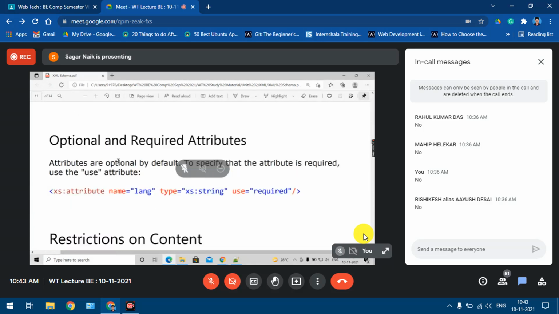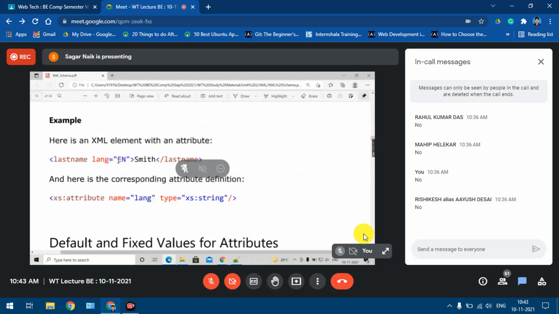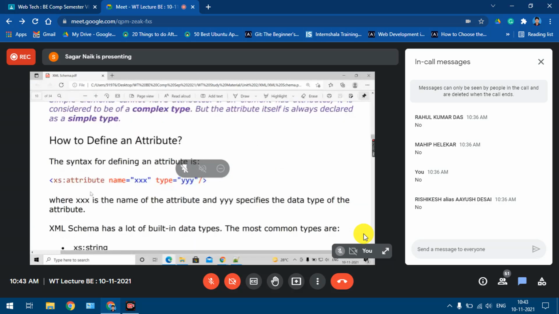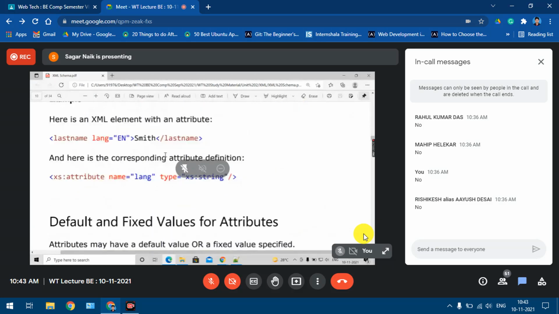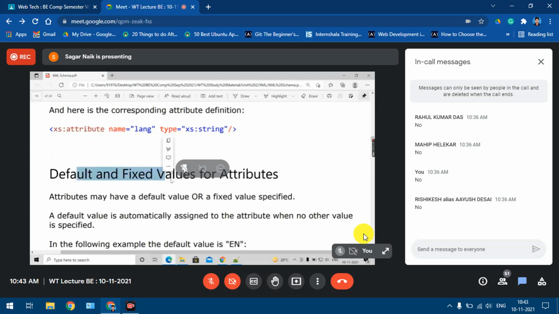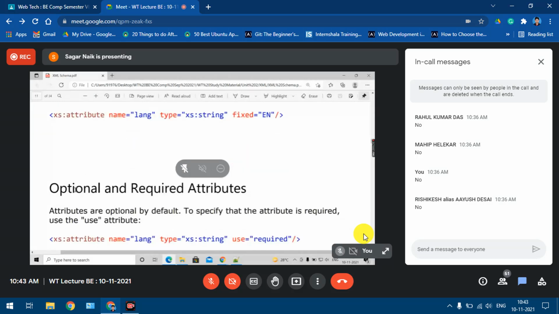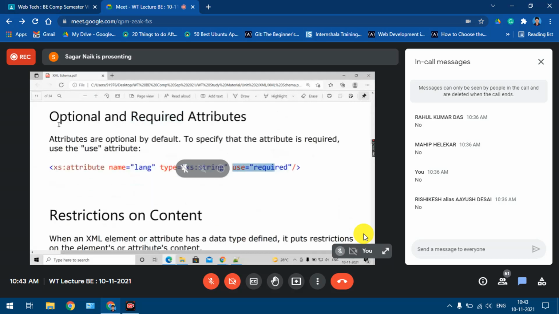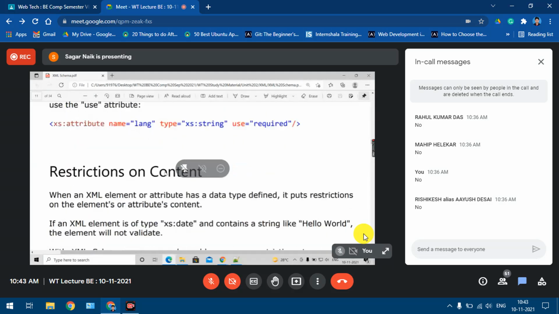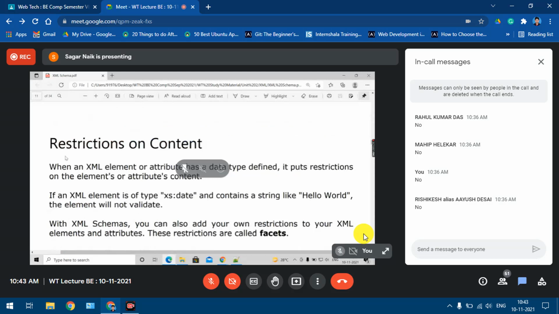Okay, so these are some of the basic things about attributes: how to define simple attributes, how to provide fixed and default values for attributes, and how to make them compulsory. You have to say use equal to required. By default, they are optional. Understood, no? Okay. Now we will see some kind of restrictions, or some kind of conditions you can say, on the content, right?